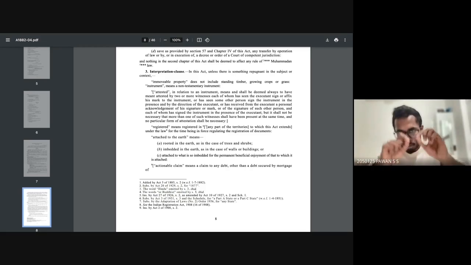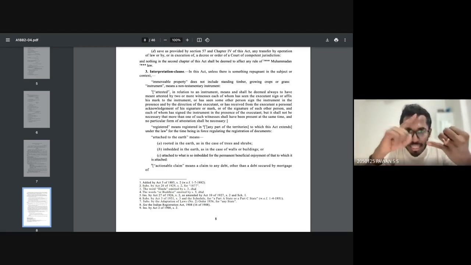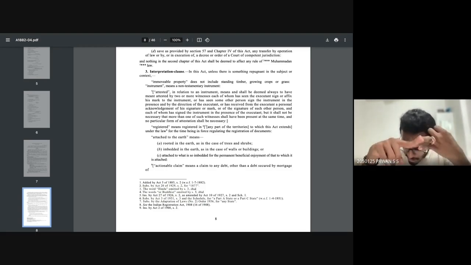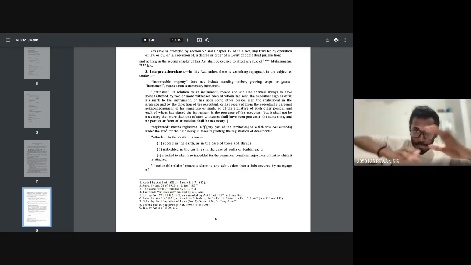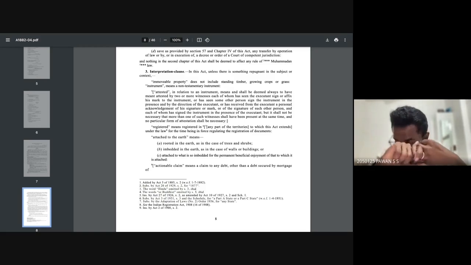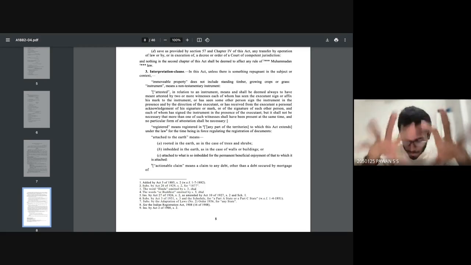Pause the video and write it down. Land. I'm just dictating this to you. Write it down: land, benefits arising out of the land, things attached to the earth permanently. So things attached to the earth permanently can be considered immovable property. I'm just repeating once again: land, benefits arising out of the land, things attached to the earth permanently.